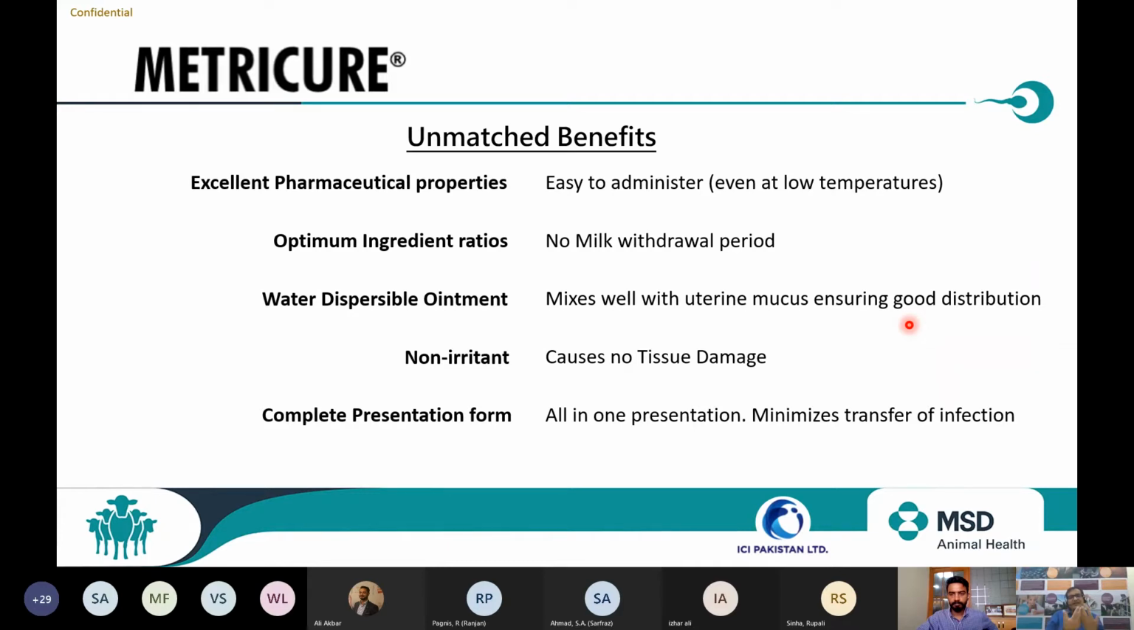If it irritates, it will further damage the endometrium. It should be a very soft layer. We should be very careful. The animal should not feel any irritation inside the uterus. And no mixing, no powder form. It is a complete presentation in one tube, so there are no chances of any further infection. So those are the benefits of Metricure. Please remember this non-irritant part. Whenever you select a molecule, please check whether the nature of that molecule is tissue irritation or not.